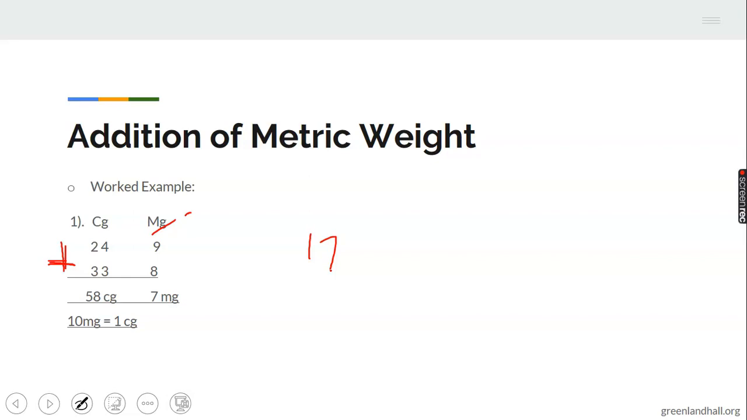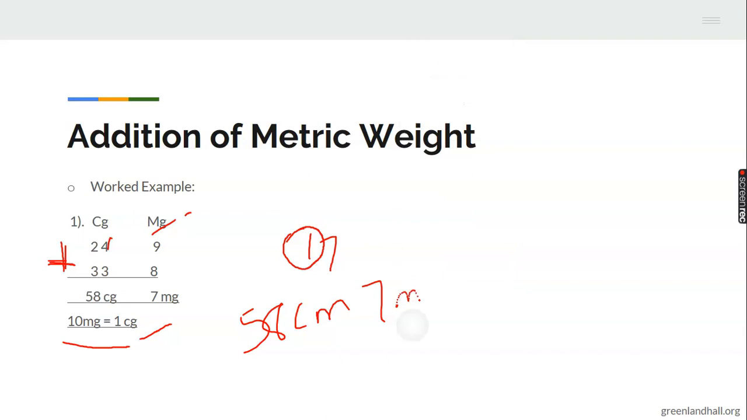Now we cannot write the 17 here. We have to move the 10 to the centigram, and when we move the 10 to the centigrams, it becomes 1. 10 milligrams makes 1 centigram. So when you have your 7 here, and you have moved it here, it makes 1 centigram. So that means 1 plus 2 plus 3... this one is 5 plus 3, which gives us 8 centigrams. Now 2 centigrams plus 3 centigrams gives us 5 centigrams. That's why we have 58 centigrams and 7 milligrams.